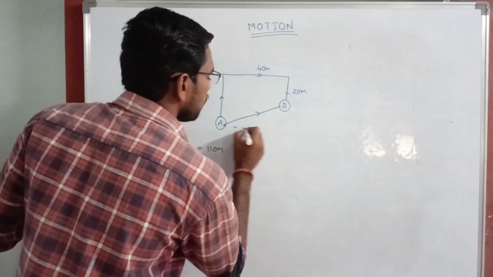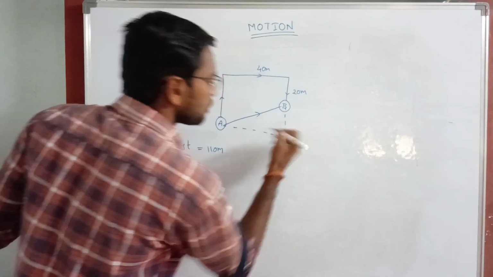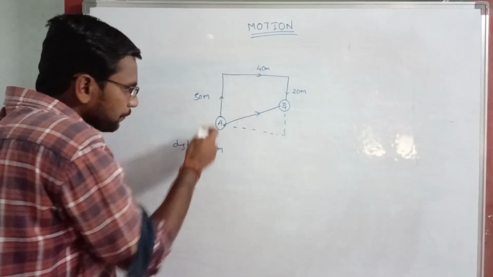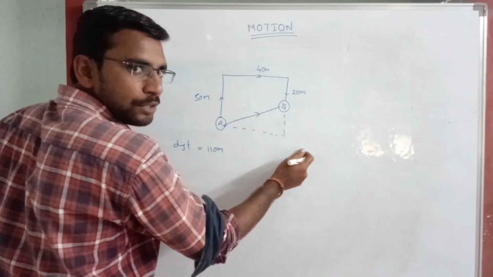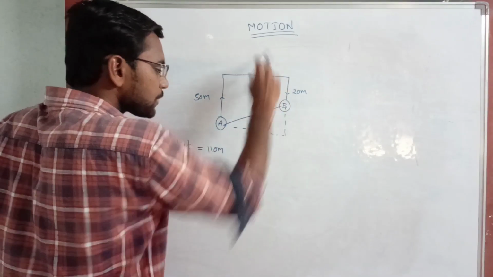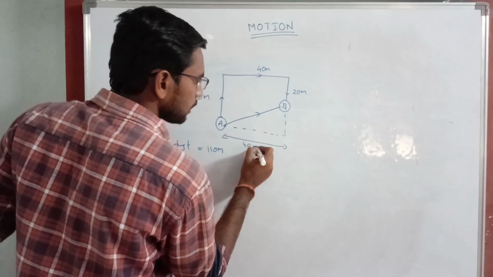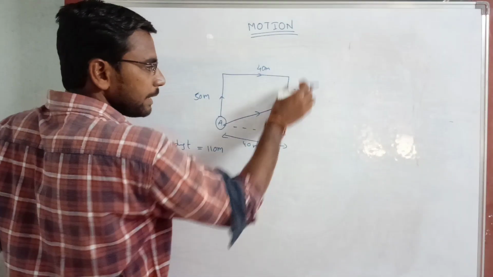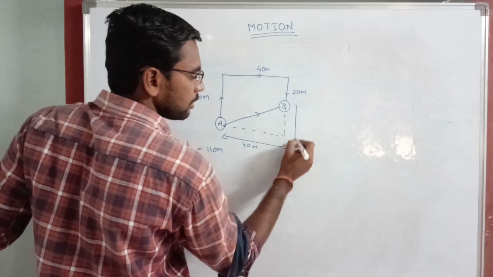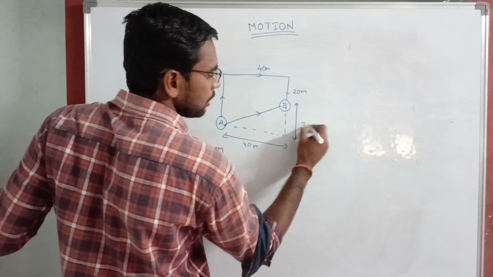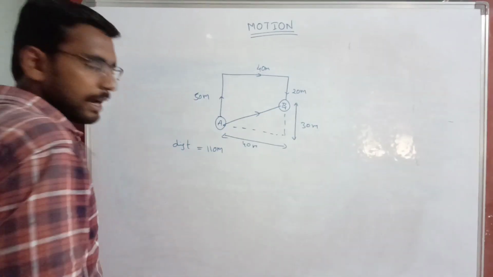So if you draw a straight line, this is 50. So that means this is also total 50, no? Parallel side, this is 40. This is also 40. In this total 50, here 20. What will be the remaining? Remaining is 30 meters. Right or not?